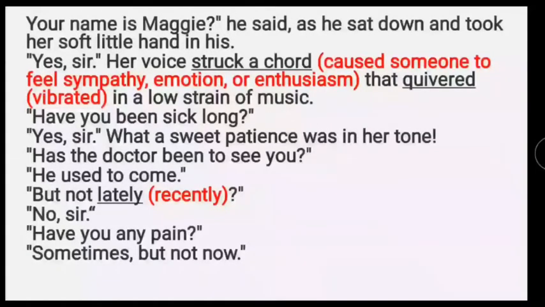Quivered in a low strain of music refers to the voice of Maggie that was trembling. Her trembling voice made Mr. Joe Thompson emotional. He asked if she had been sick for long and if the doctor visited her. She replied that the doctor used to visit her earlier but not lately. He asked her if she had any pain. She replied that sometimes she had, but not at this time.